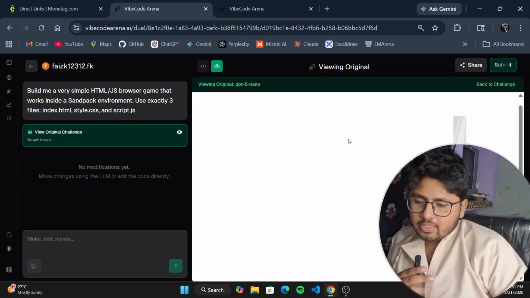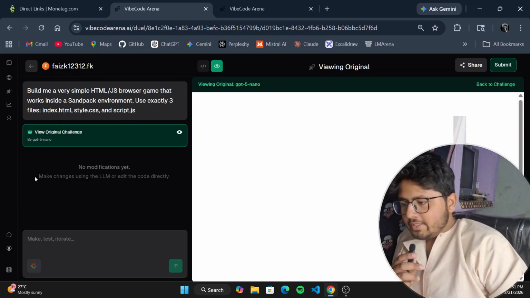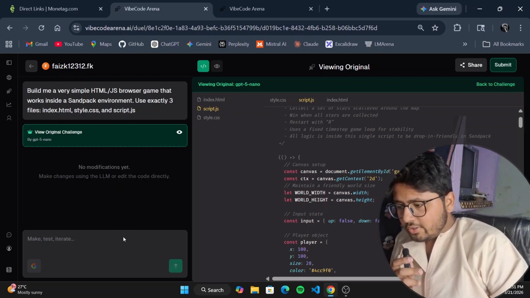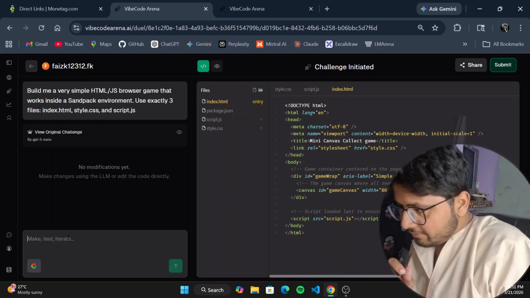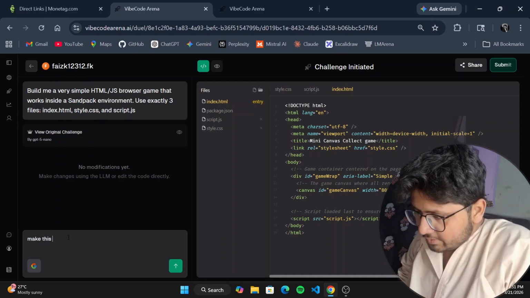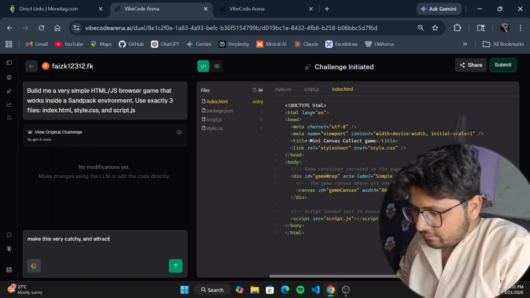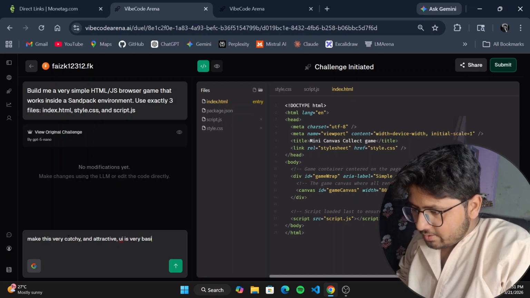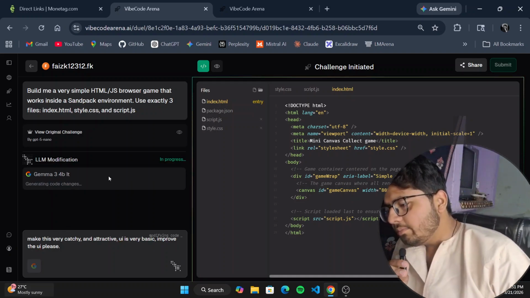This particular output has been created by AI, with no modification yet. Make changes using the LLM or edit the code directly. You can edit the code directly and manually over here, or you can use the LLM as well. For example, you can use the LLM to make this very catchy and attractive. The UI is very basic. Improve the UI, please.